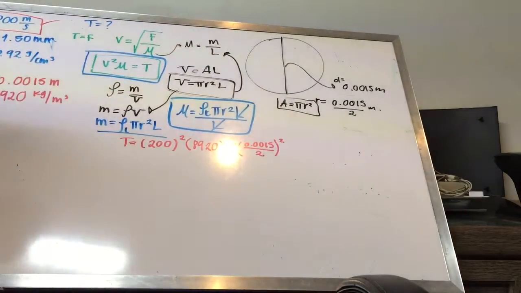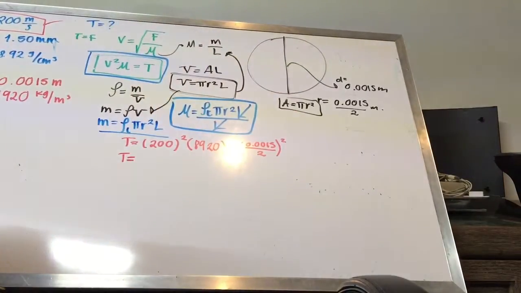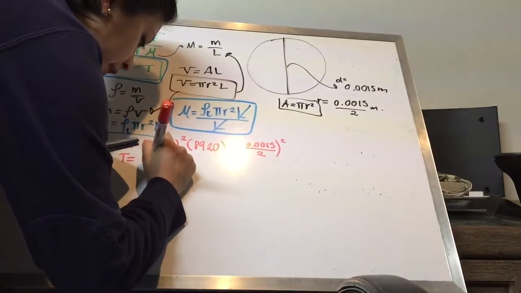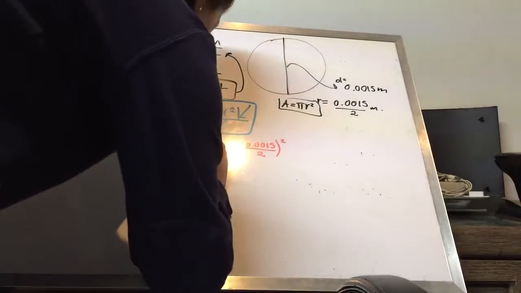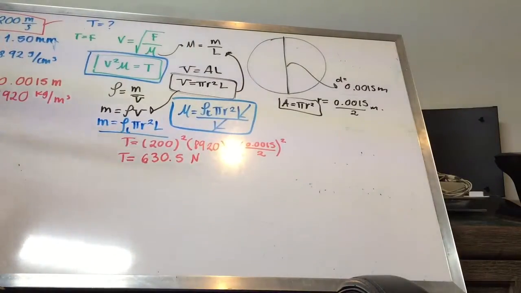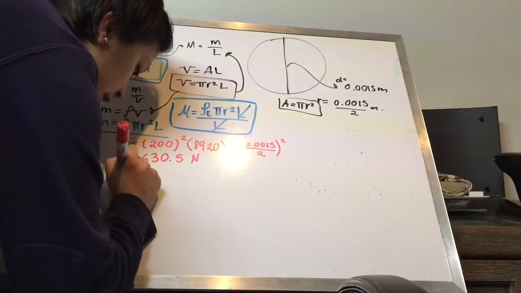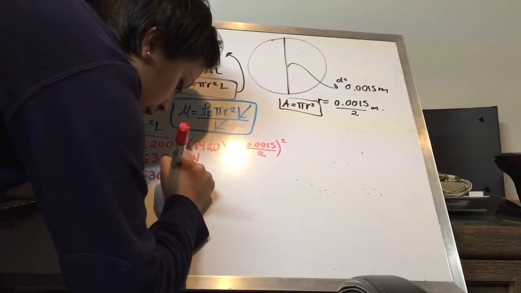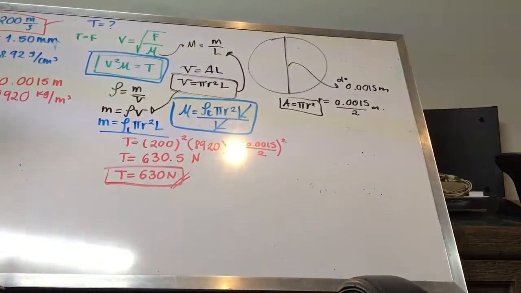So this is going to give us our tension, and if we write it in the calculator, we're going to obtain that it is equal to 630.5 newtons, because it's a force. But as we are working with 3 significant figures, we're going to leave it like the tension is going to be equal to 630 newtons. And this is the solution for the first part of our problem.